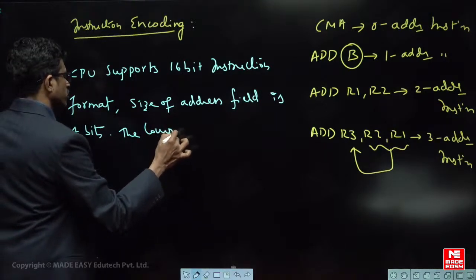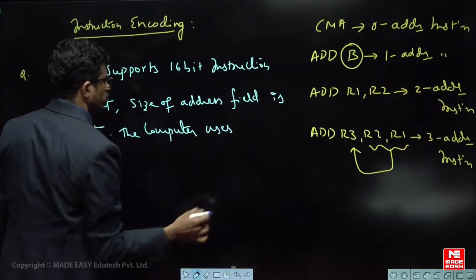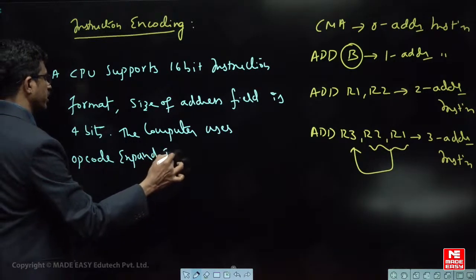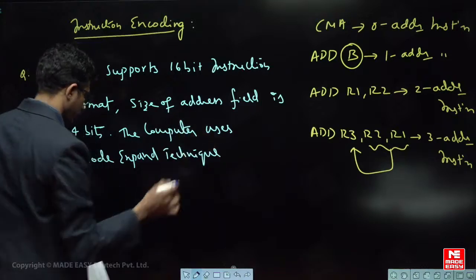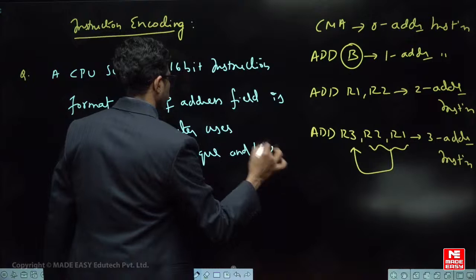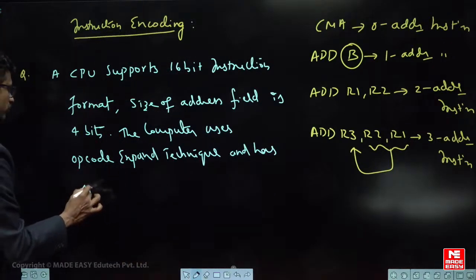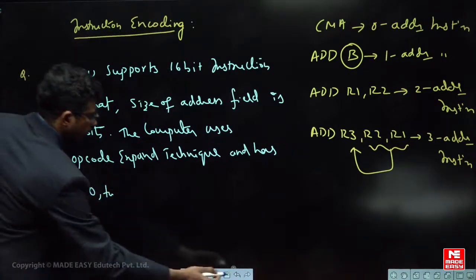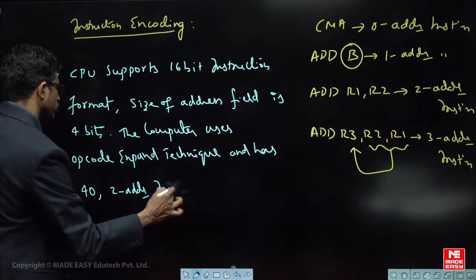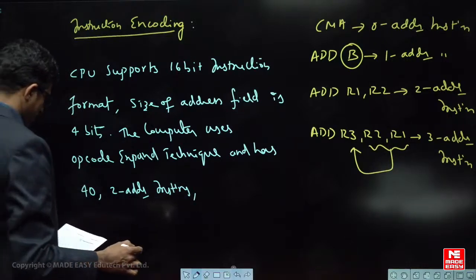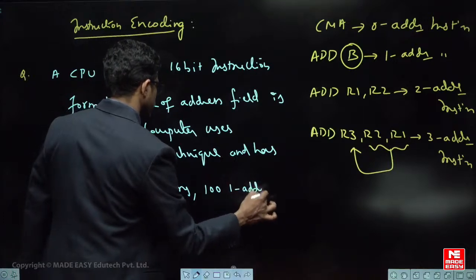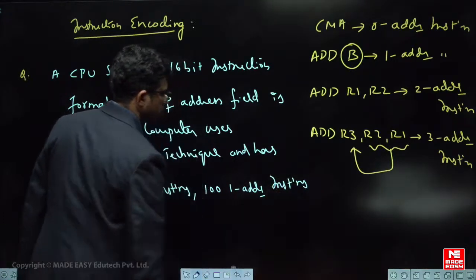The computer uses the expanding opcode technique and has 42 two-address instructions and 101 one-address instructions. You can copy the question later on.